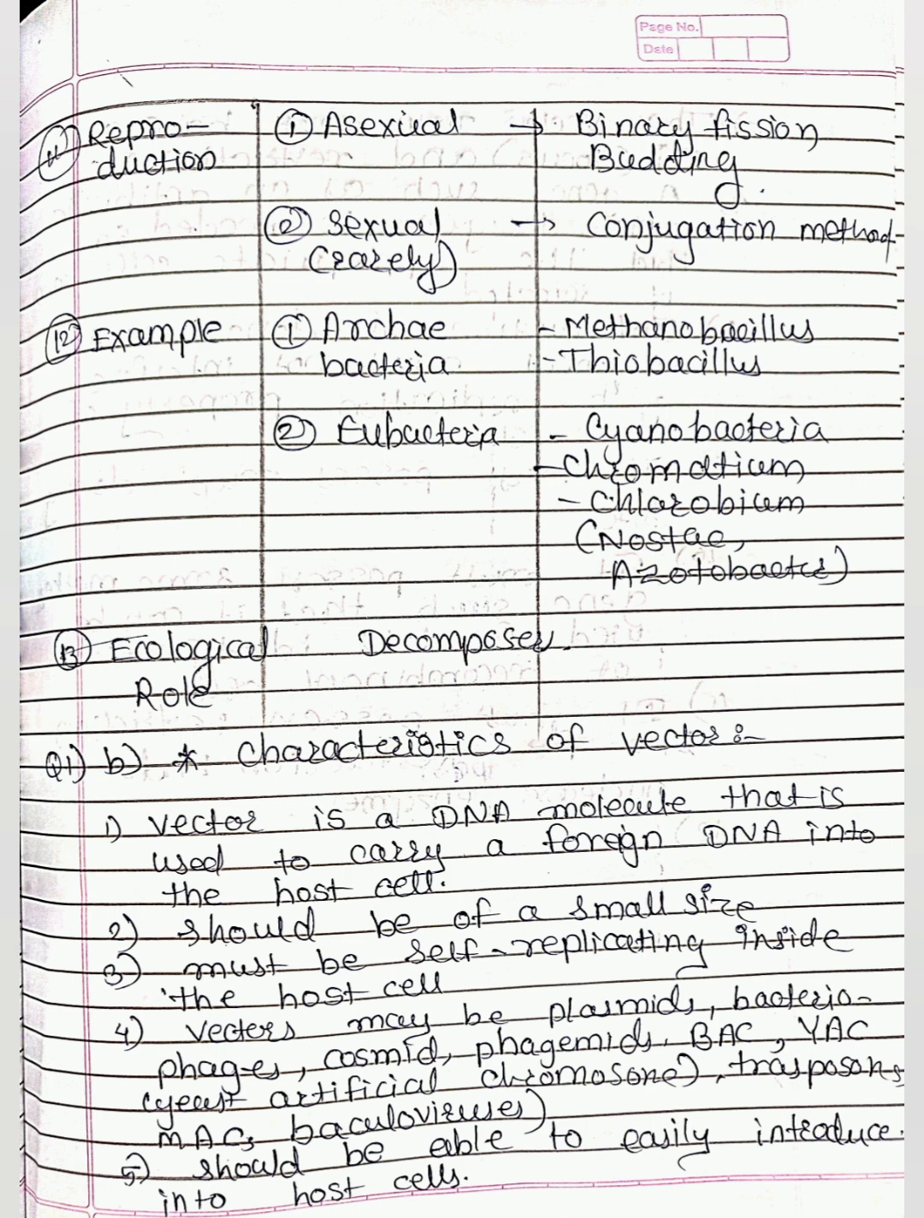Ecological role है decomposers. Question number 2b, characteristics of vectors. Vector is a DNA molecule that is used to carry a foreign DNA into the host cell. It should be of small size. It must be self-replicating inside the host cell. Vectors may be plasmids, bacteriophages, cosmid, phagemids, BAC, YAC that is artificial chromosome, transposons, MAC, baculoviruses. It should be able to easily introduce into host cell.